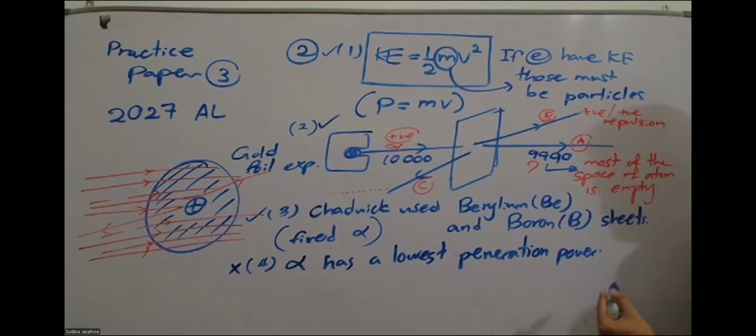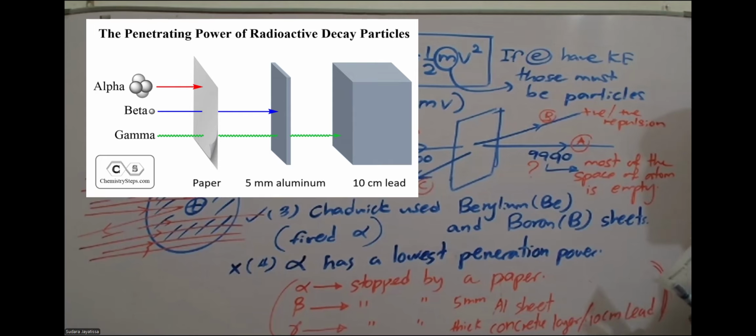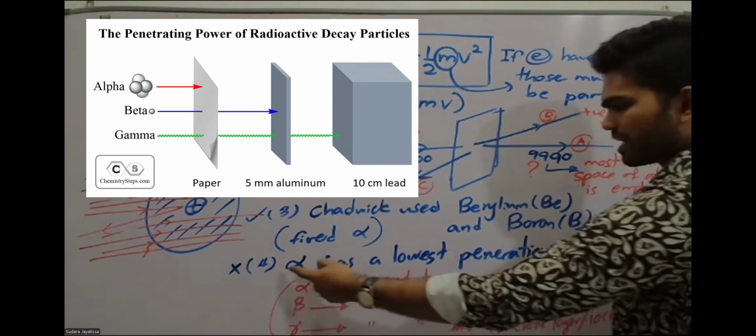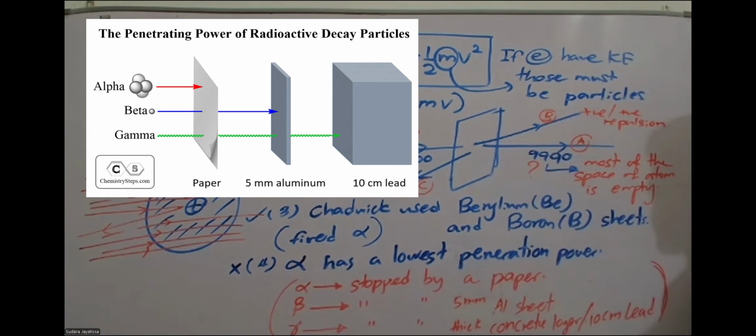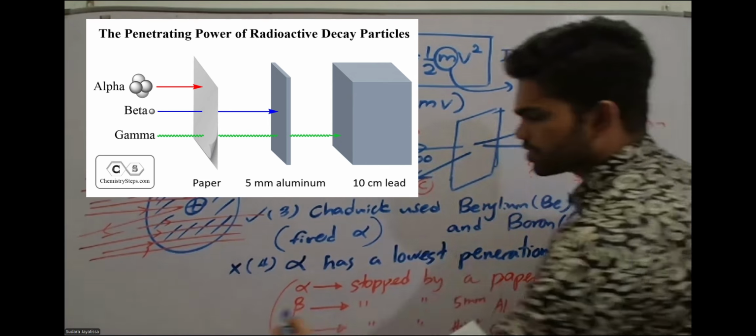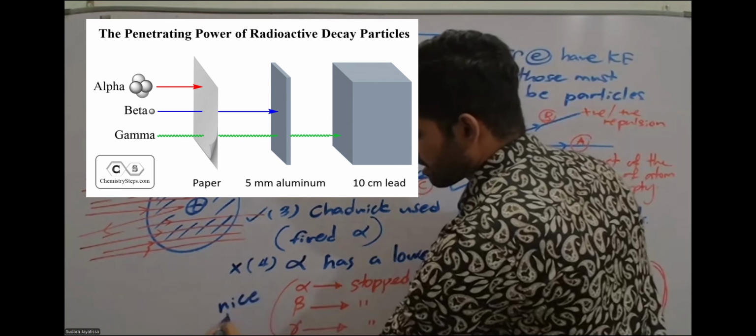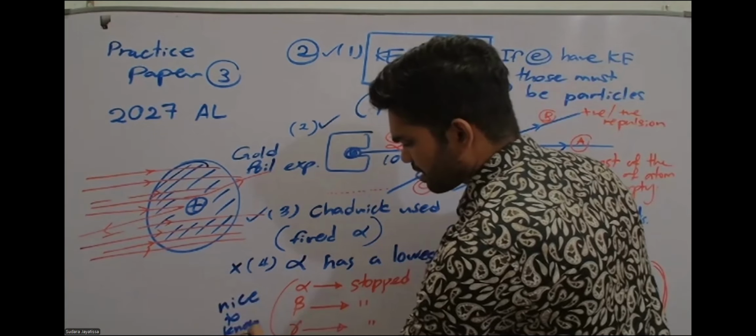Okay, and you can write something to explain. It is nicely explaining the penetration power. So it's nice to know these things, and you know these things are not asked for the A level, right? But what is asked for the A level is this point: alpha has the minimum, lowest penetration power, and these are some nice to know points. So is there any problem here, Lama?